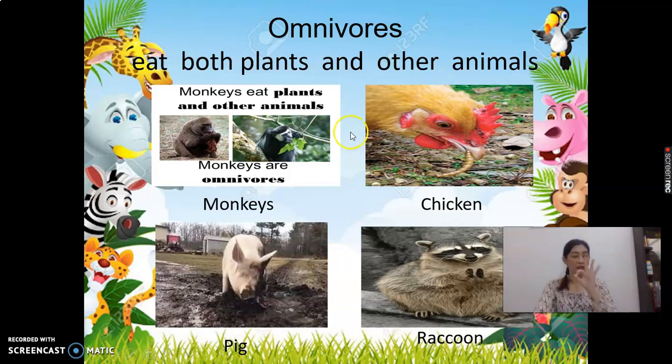And the third example is pig. Pig is omnivore because it eats plants and other animals. And the fourth example is raccoon. Raccoon is omnivore because it eats plants and other animals.